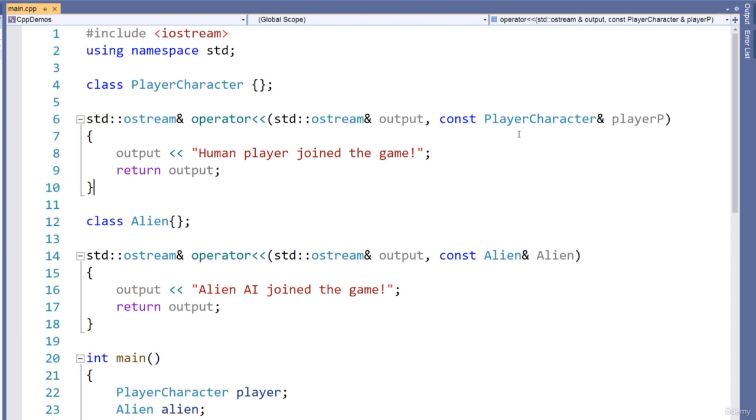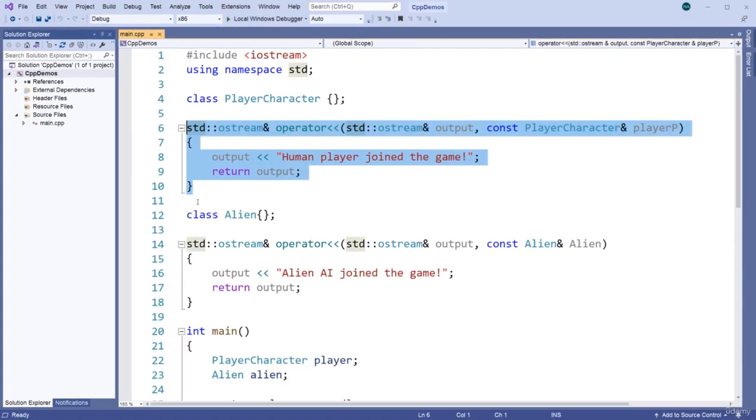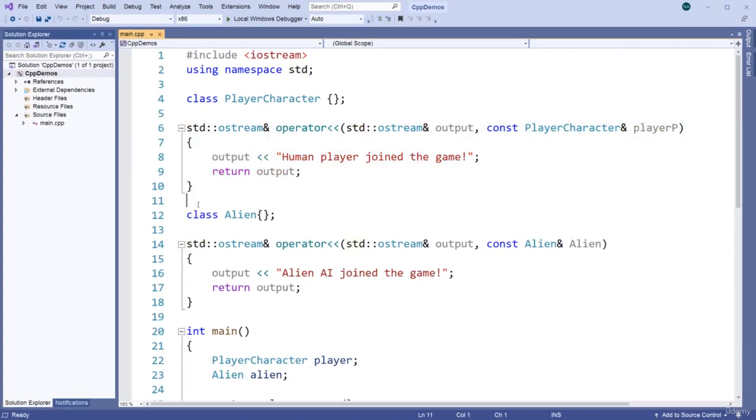And then again, what you're going to do in that generalized stream insertion operator is a function call, but of course you implement that function call, or in other words override that function in all of the classes that are going to derive from the printable interface. And because you implement that particular function in the child class, that implementation will of course have access to the class's private members. So in that way, as you'll see in the next example, we actually do not have to specify the stream insertion operator as a friend either.